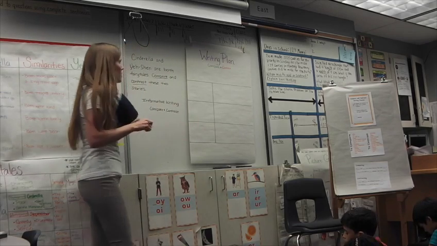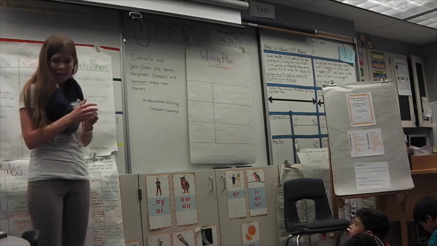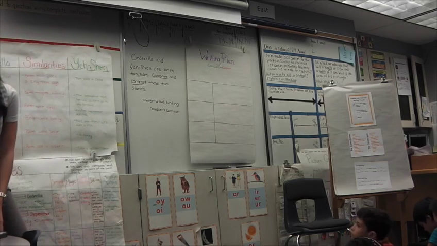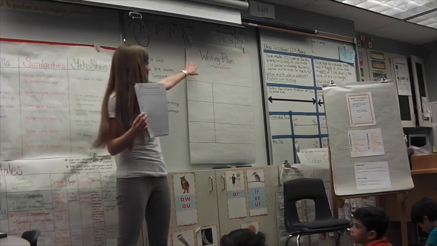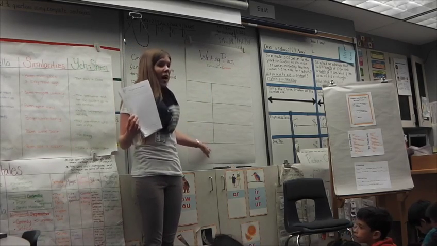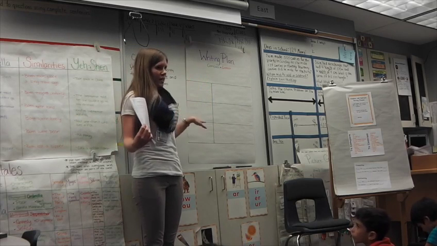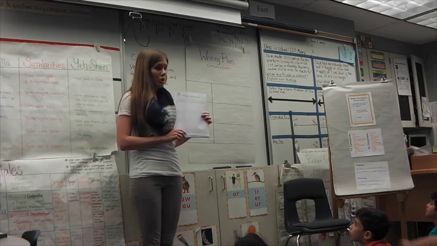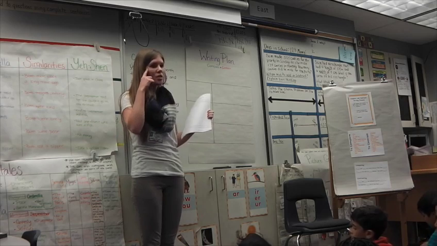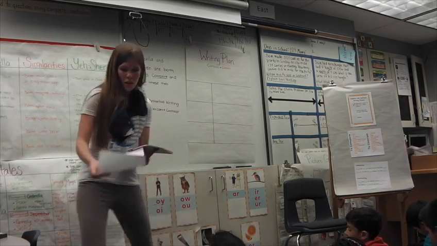Okay? So now I'd like to talk about the different parts of our writing plan. All right? And as we do that, I would like you to follow along. That's why you brought your whiteboard and a pencil, because I'm going to pass out a plan that looks like this. All right? And we're going to do the same. It's the same as up here. So as we're going through each of the sections of a writing plan and filling it in, I would like you to just do the same thing on your paper. All right, so I would like to see the same words written down, so that I know that you are watching and listening and following along. All right? So I'll pass this out.